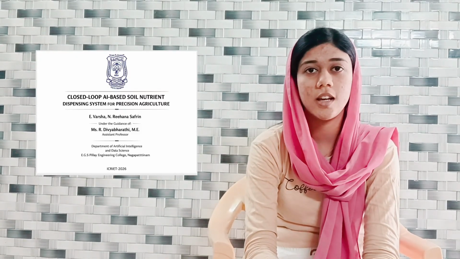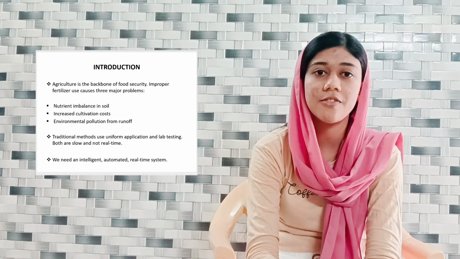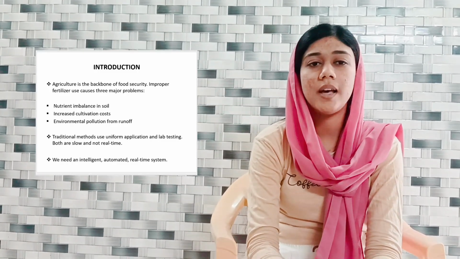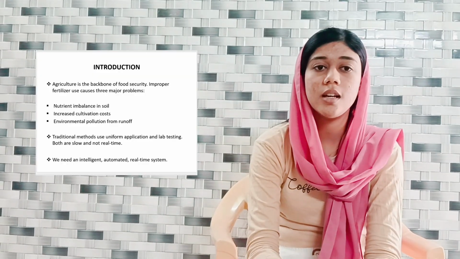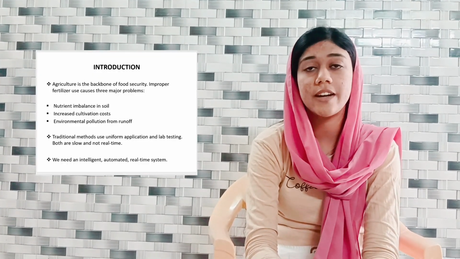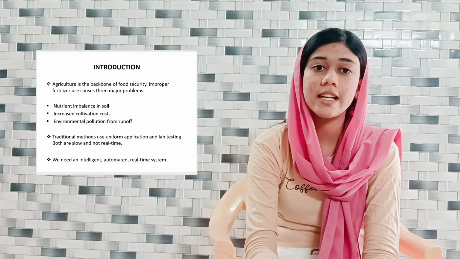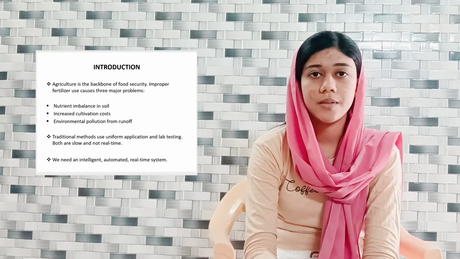Okay, let's go to the introduction part. As we all know, agriculture plays a very important role in our daily life, but the current method of using fertilizer is not very efficient. Farmers usually apply the same amount everywhere, but soil conditions are actually different in different areas. Because of this, nutrients get wasted and cost increases, and it also affects the crop growth and the environment.